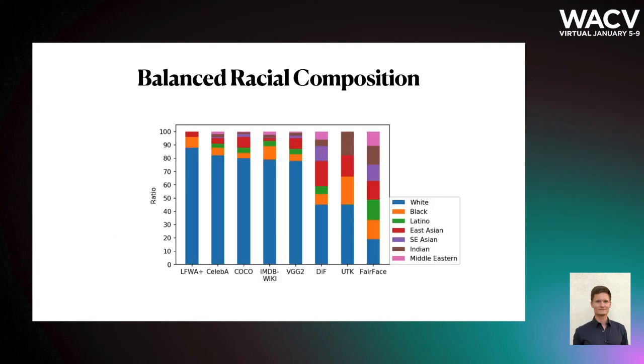To compare our dataset with other existing datasets, here is a race distribution of some of the most commonly used face datasets. The blue color represents the number of white people in that dataset. In the most imbalanced datasets, 80 to 90% of photos consist of white people, while even in the best cases, this number was still between 40 and 50%. In our dataset, we have roughly similar percentages from different racial groups.